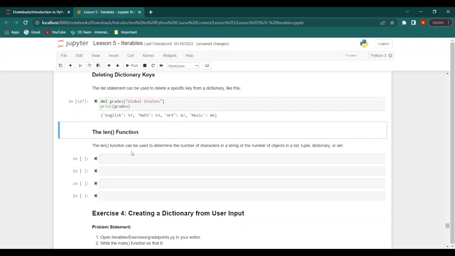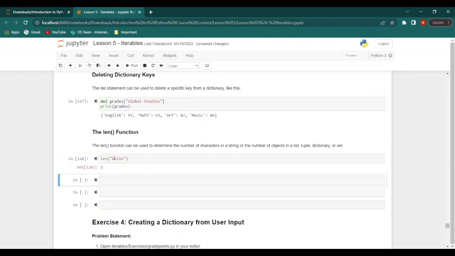Now we can use the len function to find the number of characters in a string, or to find the number of objects in a list or a tuple or a dictionary or a set. So let's check out some examples. So let's say we have len and we have the string hello. So when we print this, we get 5 because there are 1, 2, 3, 4, 5 characters here.